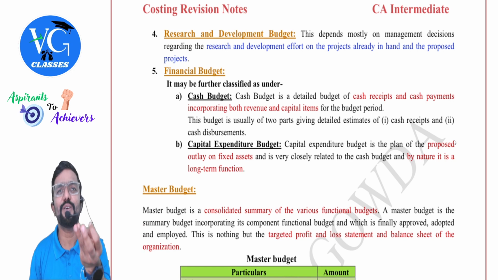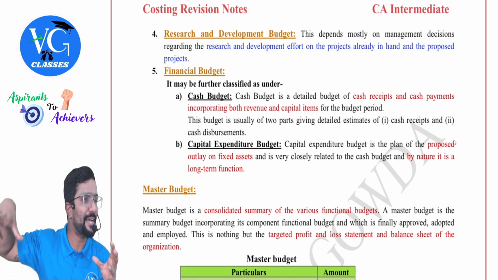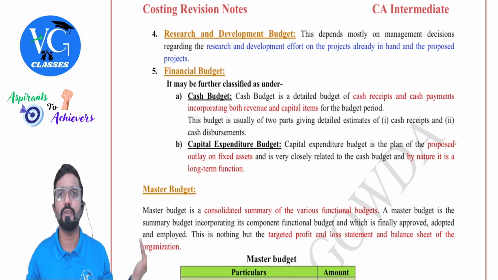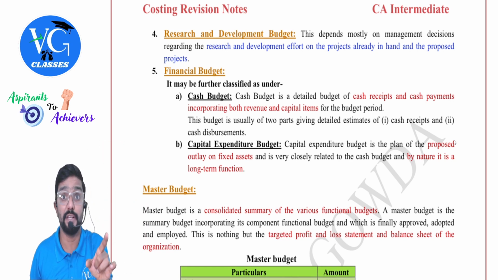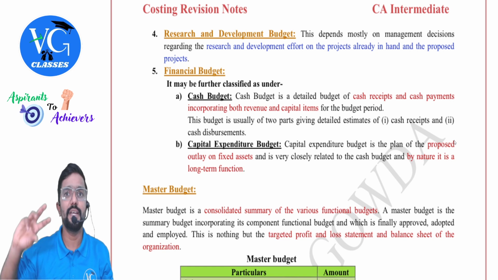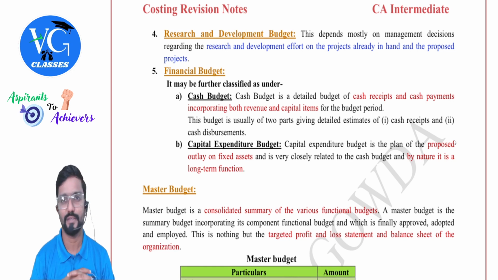Or your cash and bank account is there, that also you can do. Okay. Normally, budget means we will do it in a statement form, but can I do it in account form also? Yes. Start with the opening balance, to balance brought down. Add up all the receipts, the estimated receipts, because it is for the future. Then on the credit side, record all the estimated payments. You will get the closing balance.